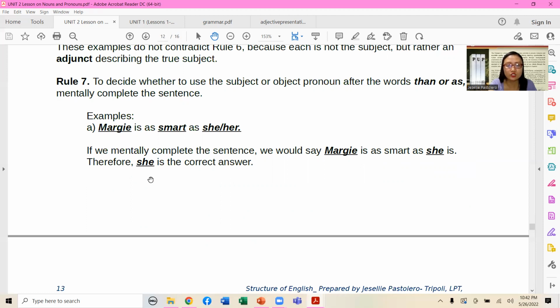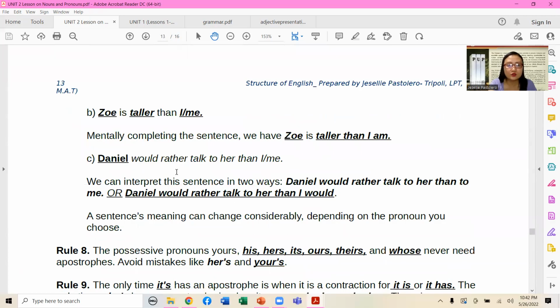Therefore she is our correct answer. Next, other examples. Zoe is taller than I or me. Zoe is taller than I am. It's supposed to be I am. Mentally completing the sentence, we have Zoe is taller than I am.